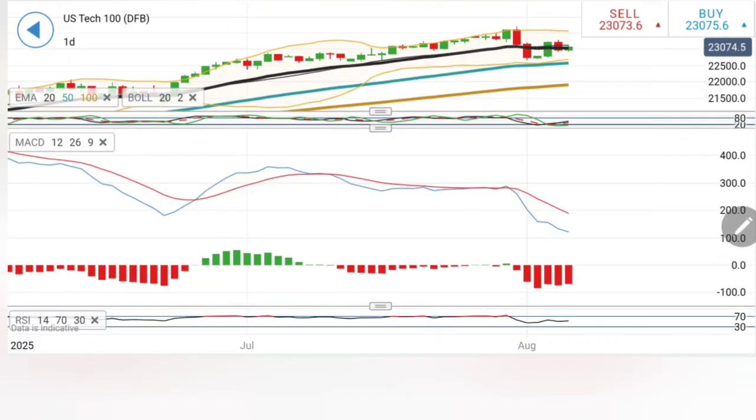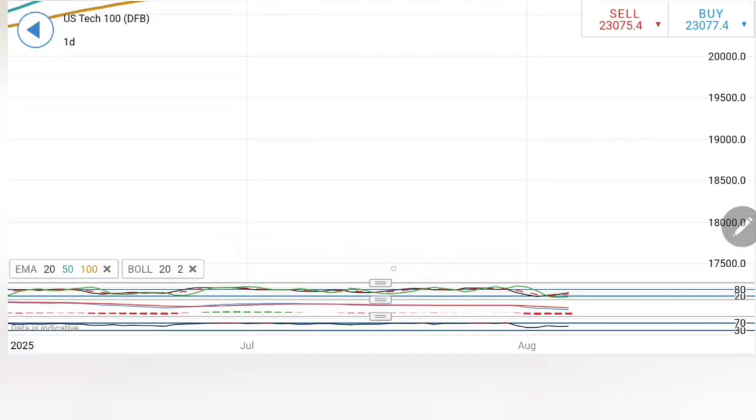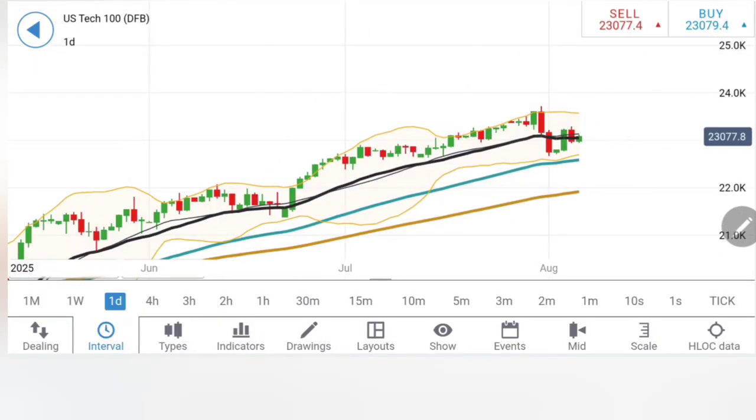Yes, though the stochastic is rising, the MACD right now is trading bearish here and the RSI is flat. So considering, if you see now Tech 100 trading above 23,120, stay with the buys here, expected to move towards 23,150, 160, 23,200. And once 23,200 is taken, expect 23,300, 400, 500. Beyond 23,500, greater rise will be seen.